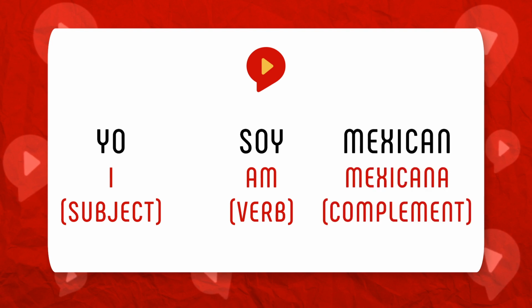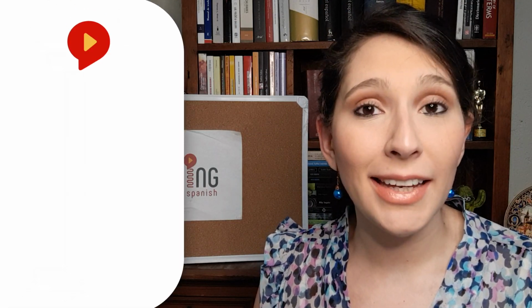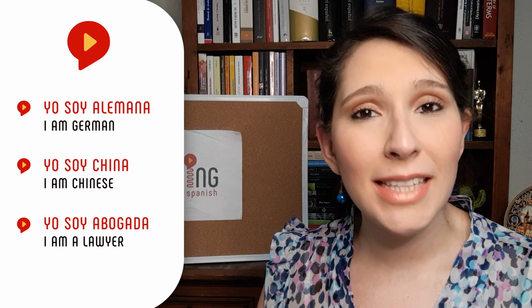Mexicana equals Mexican. Both are adjectives and our complement. They say something about the subject, in this case, about me. You could replace mexicana with something else, like yo soy alemana, yo soy china, or even yo soy abogada. The following sentences follow the same pattern, but with different personal pronouns.